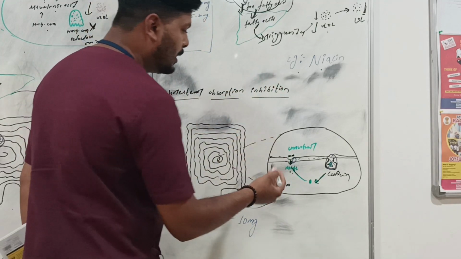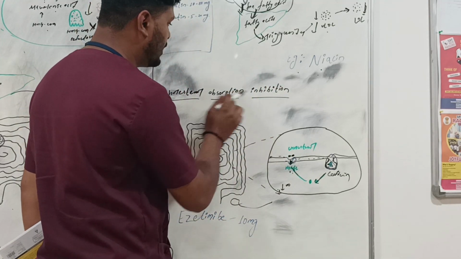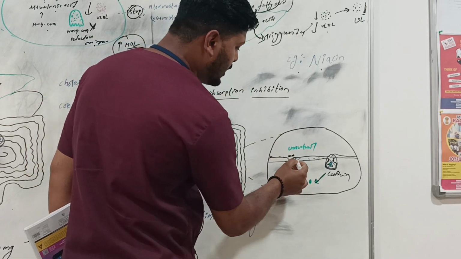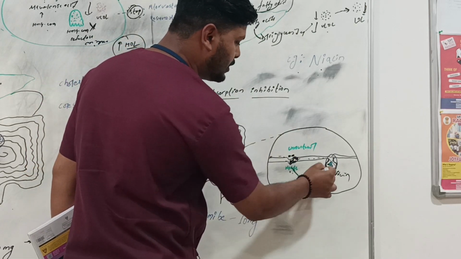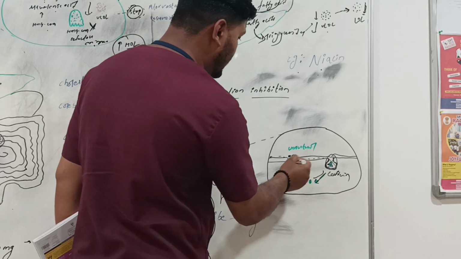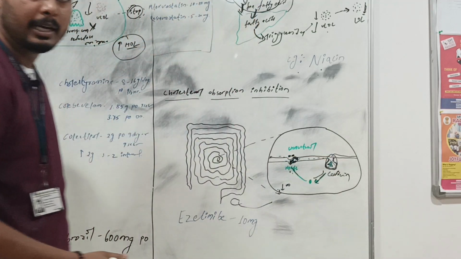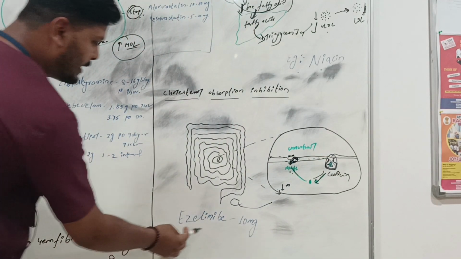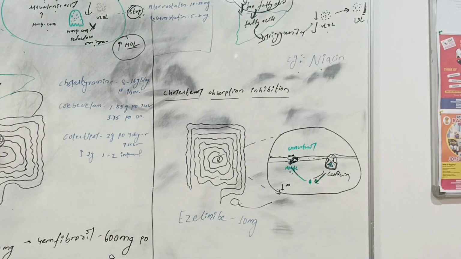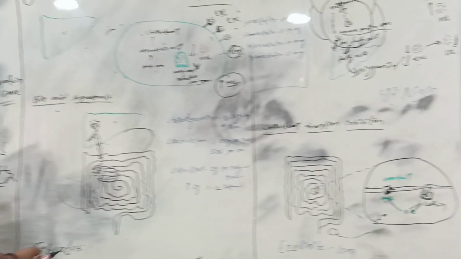What does the cholesterol absorption inhibitor do here? If you give the drug, it will inhibit here only. It will not allow this process to go on, so it leads to inhibition of cholesterol absorption, and the drug is ezetimibe 10 mg. Now come to the fibrates.